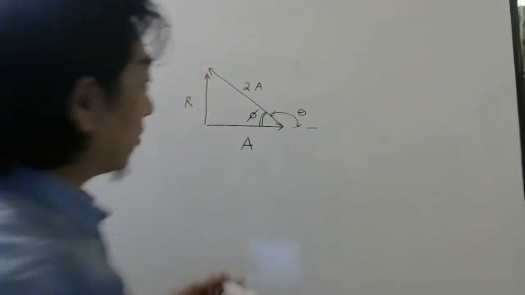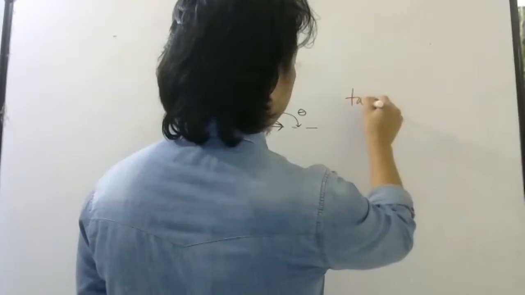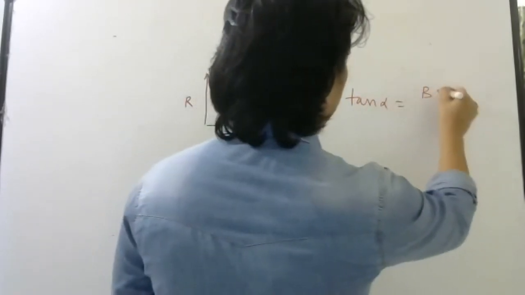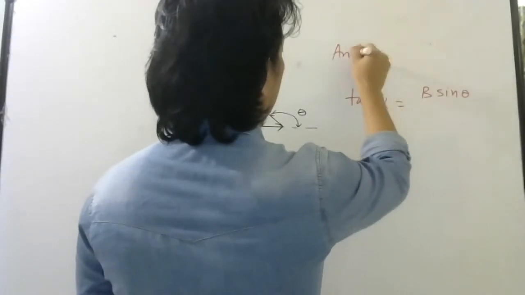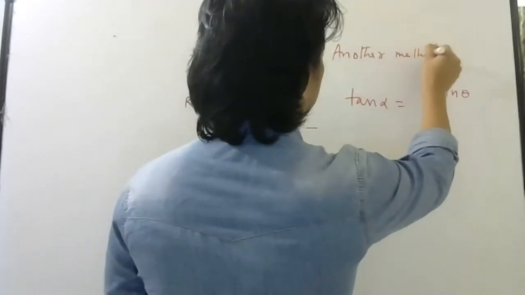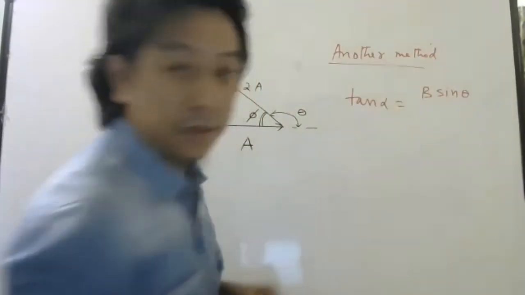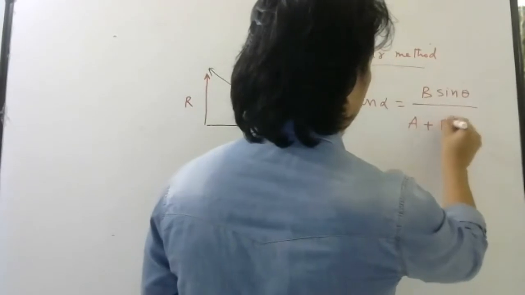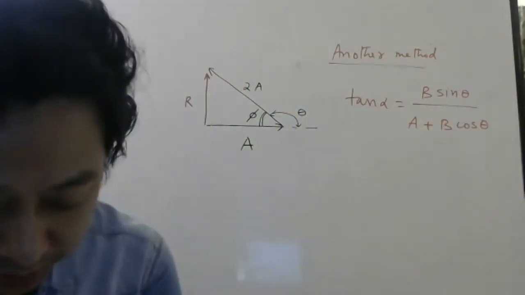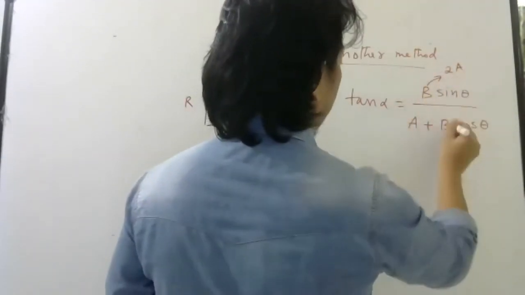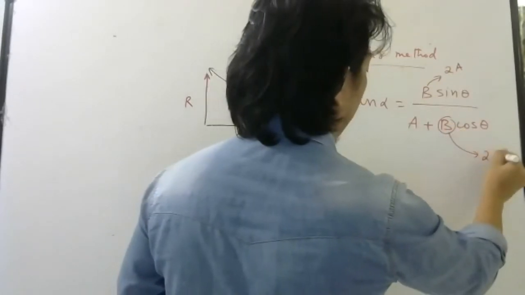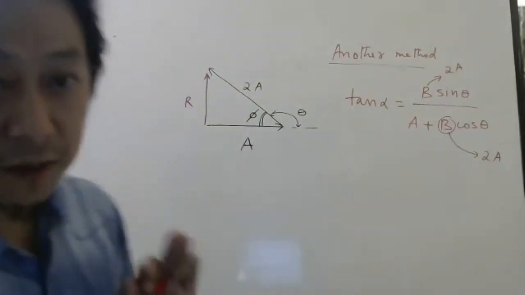Okay. Now, what was the formula for tan alpha? B sine theta, another method. So tan alpha is B sine theta divided by A plus B cos theta. Right? Okay. Now, in this question, B is twice of A. That much we know.